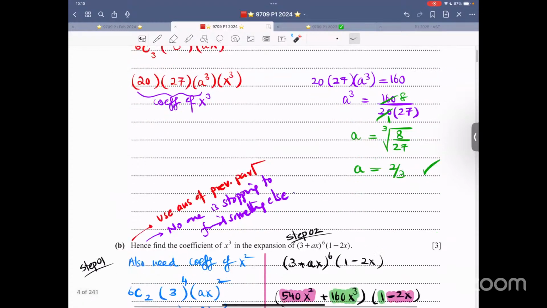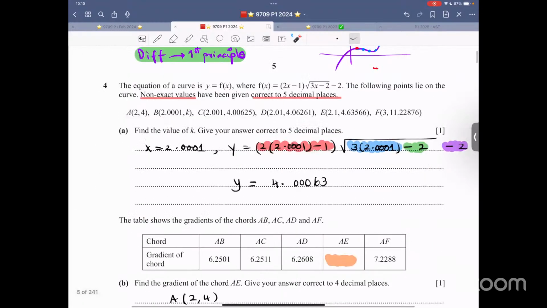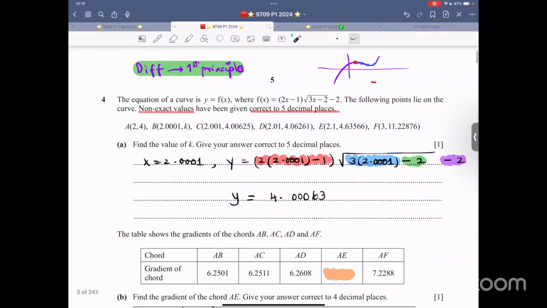Binomial, I won't pay that much importance to binomial at the moment. I want to focus on this one. Differentiation from first principles. It says the equation of a curve is y equals f(x), where f(x) is such and such. The following points lie on the curve. Non-exact values have been given, correct to 5 decimal places. So all these values are given. Find the value of k. That's very easy. Plug in this thing, find the value of k.